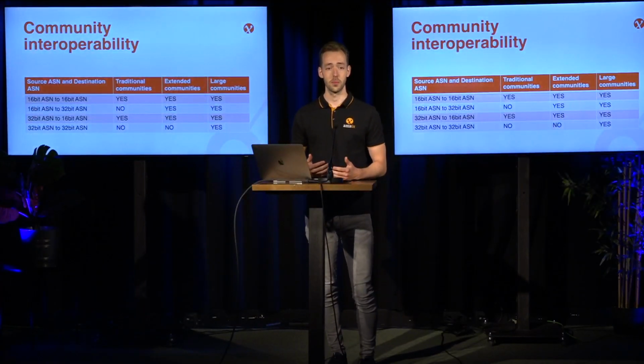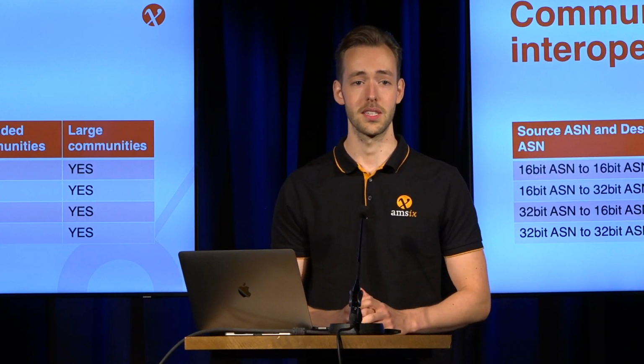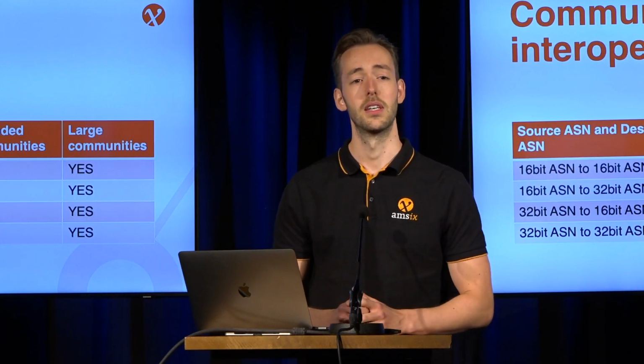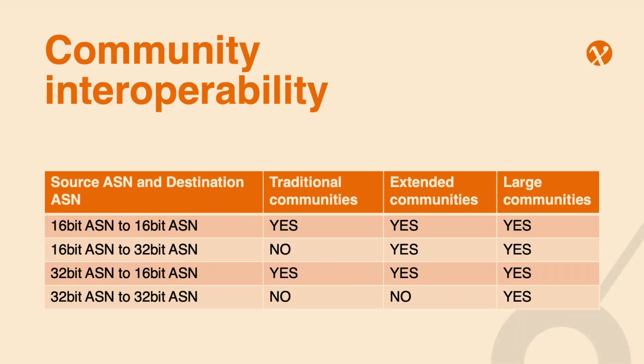With these various communities, there's also interoperability that you need to take into account because they all specify different standards. When you want to signal a 16-bit ASN network, you have to use traditional or extended communities. And when you want to signal a 32-bit ASN, you want to use extended communities or large communities.